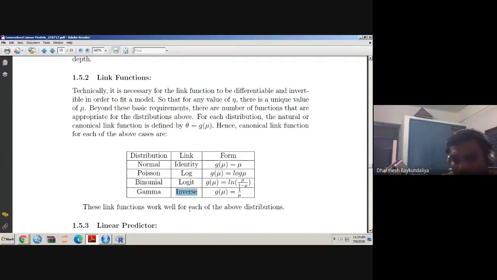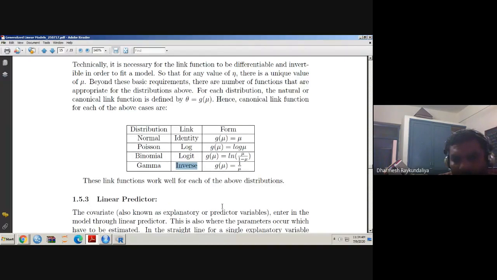Then I will give you an assignment: you have to obtain the form of the link function for an inverse Gaussian distribution. We will discuss it later also. Okay.